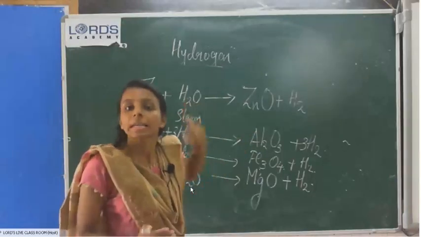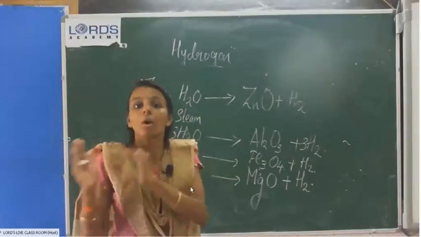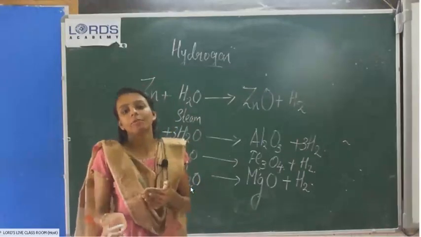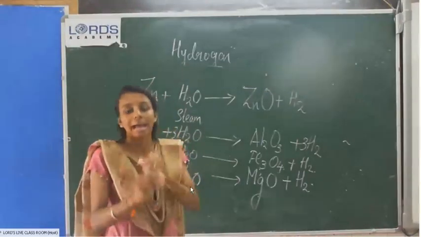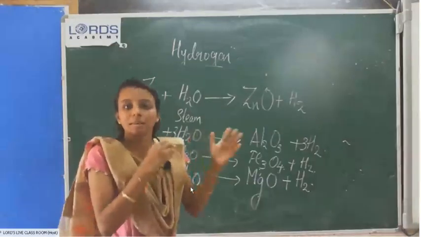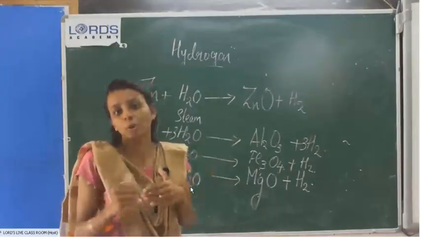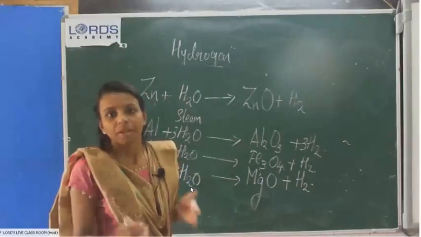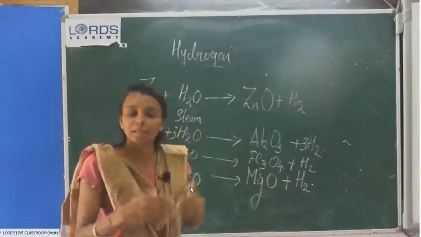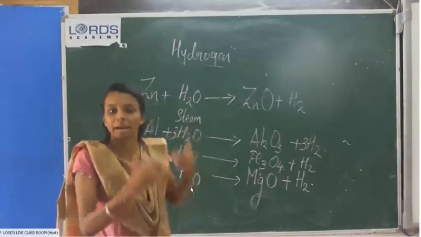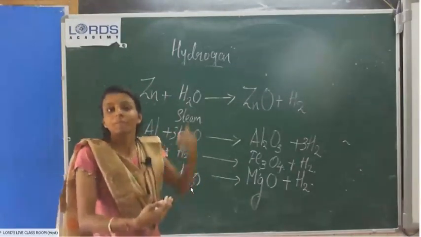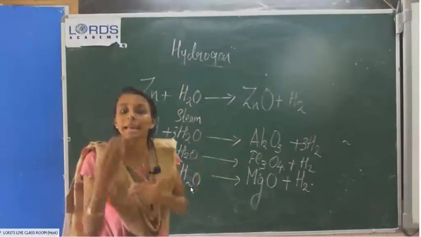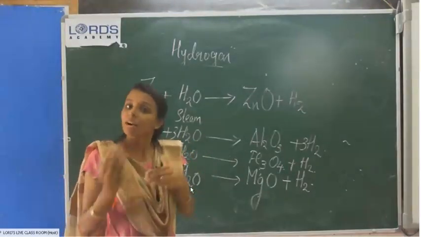That's the first case. Second one, metal reacts with hot water. Magnesium reacts with hot water to form magnesium hydroxide and hydrogen. That reaction is a slow process. Then magnesium, zinc, aluminium, iron, metals like that react with steam and produce their corresponding metallic oxides.